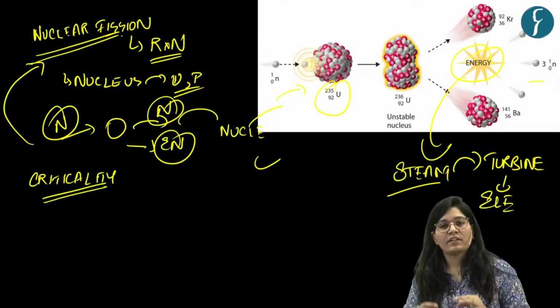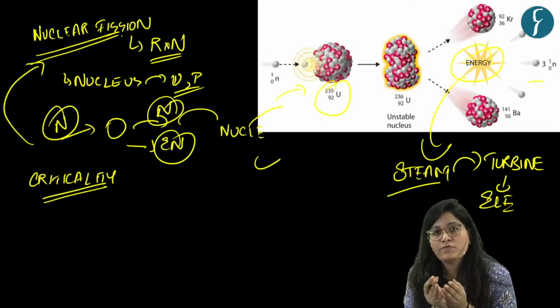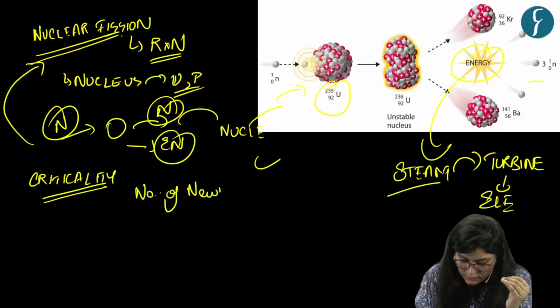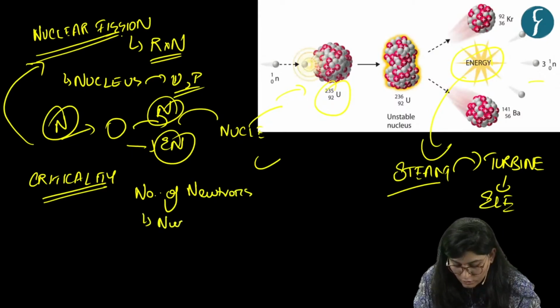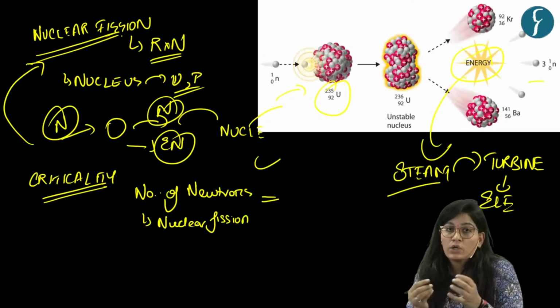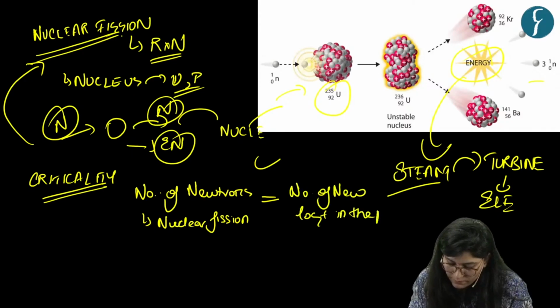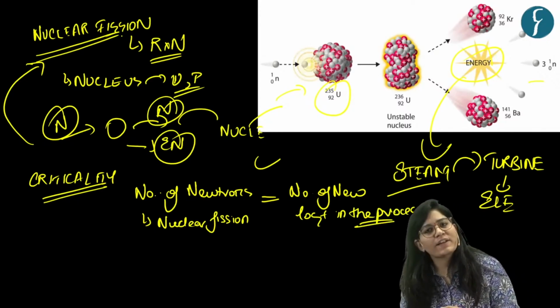Criticality means the number of neutrons produced in the process of nuclear fission is equivalent to the number of neutrons lost in the process, maybe because of absorption or leakages or any other factor.